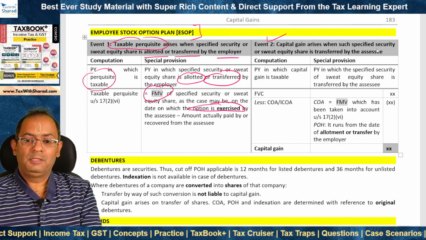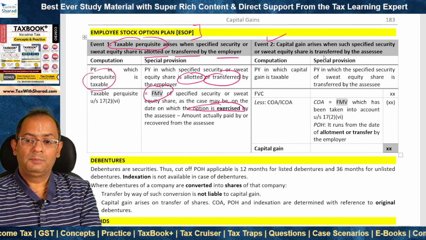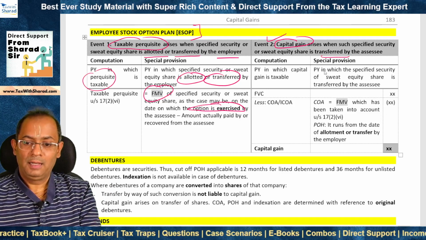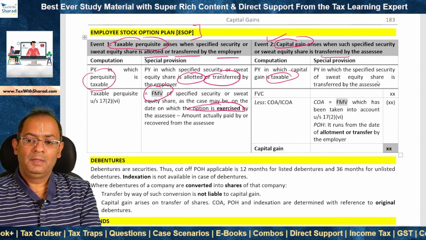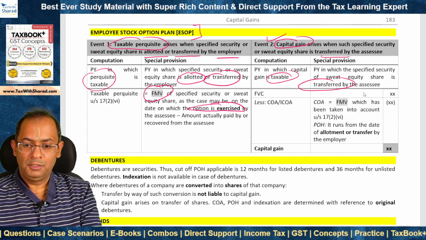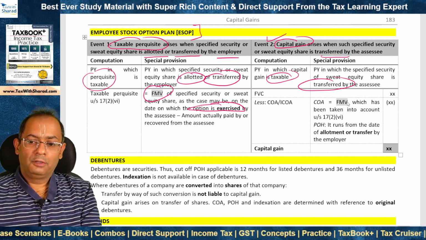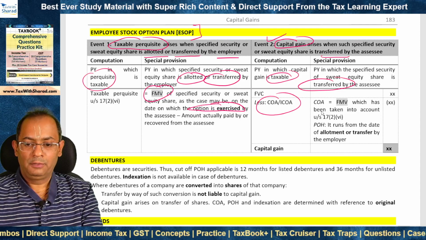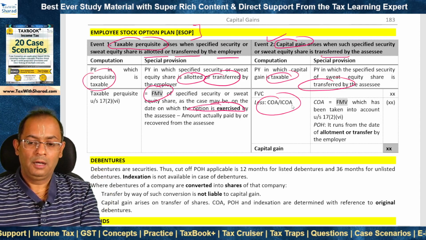Subsequently, such specified security or sweat equity shares may be transferred, say sold by the assessee. In that case, capital gain arises. When is it taxable? In the year of transfer of such specified security or sweat equity share. For this purpose, what is the cost of acquisition and or indexed cost of acquisition? So what is the cost that is taken into account?